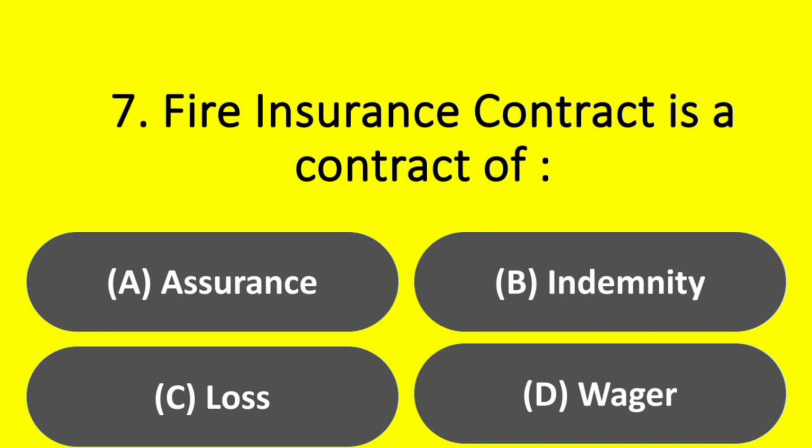Fire insurance contract is a contract of assurance, indemnity, loss, wager. Fire insurance contract is a contract of indemnity. Answer option B. Indemnity.